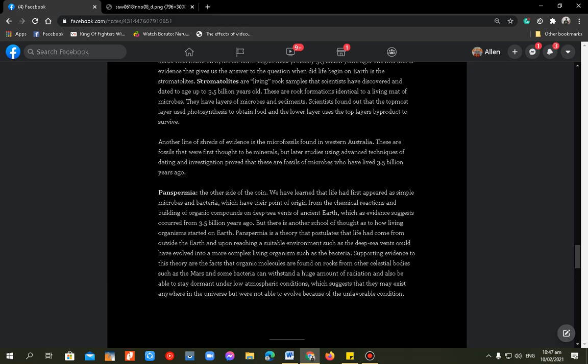And supporting evidence to this theory are the facts that organic molecules are found on rocks from other celestial bodies such as Mars.